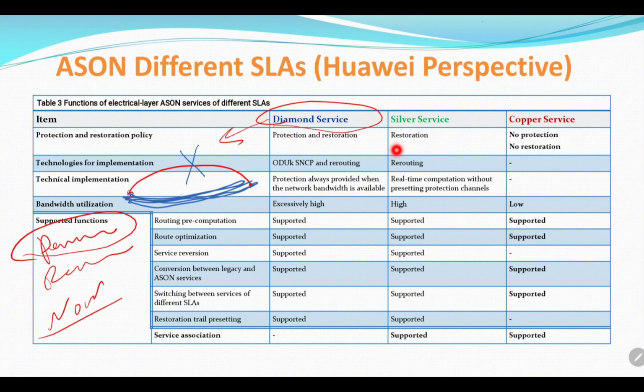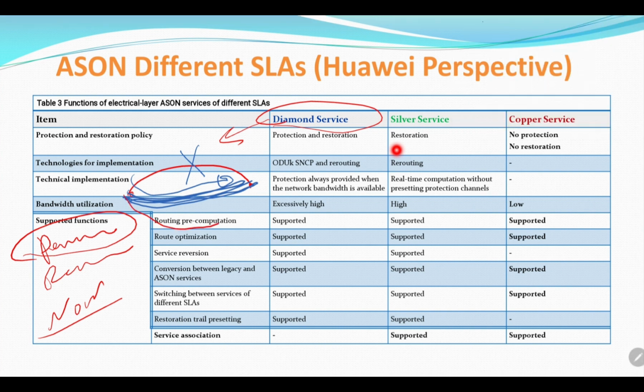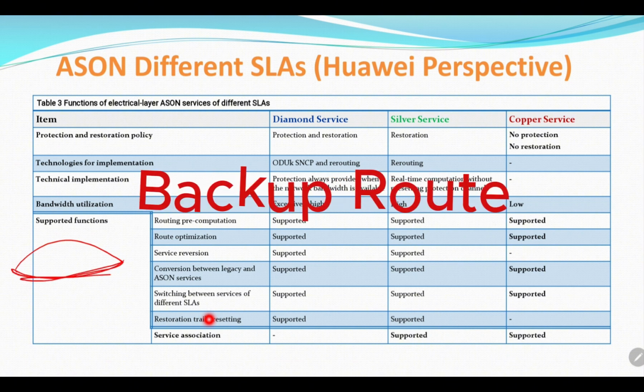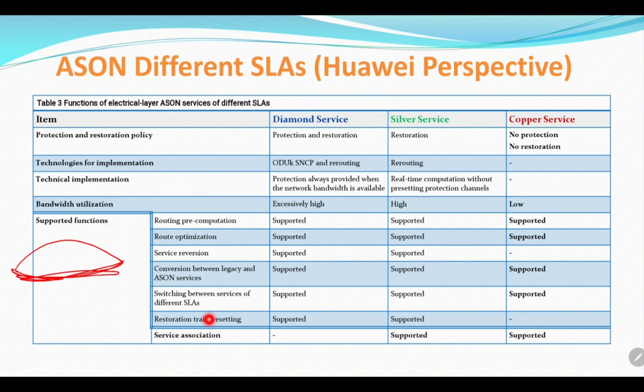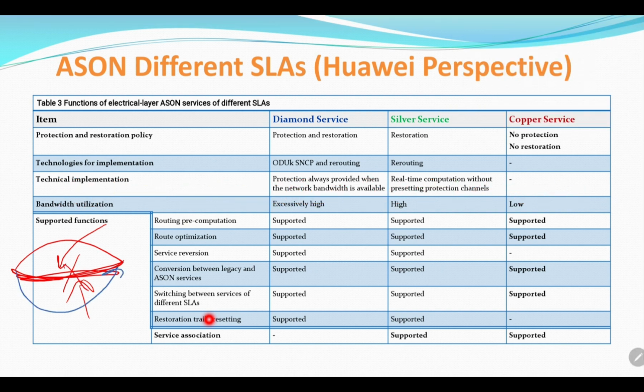If the first one goes down, it will be switched to the backup calculated link, and during this process, a new route will be calculated to be a third backup link, and so on, according to the network topology and the availability of fiber links between the different nodes. In rerouting, there is a main link and a backup link. When the main link is affected, it will be switched to the backup one, but there is no calculation for a third one. When this backup one goes down, a third one will be calculated.